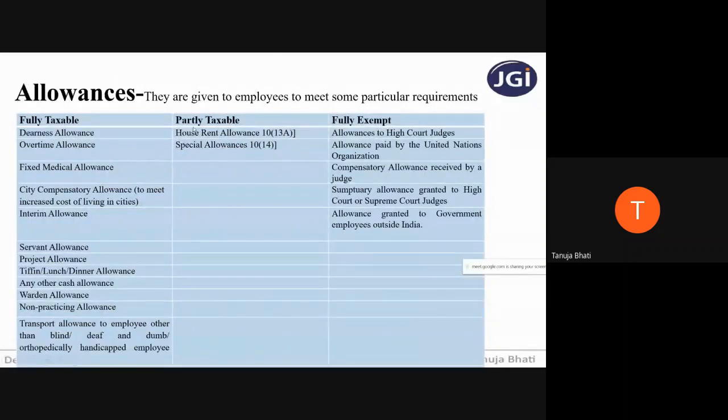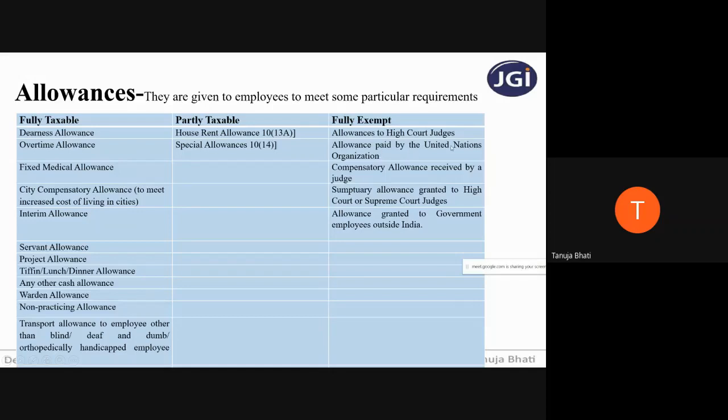Next, let us see what is fully exempt. Then we'll go to partly taxable. So fully exempt means whatever allowances I'll be reading out now, that is 100% exempt. You need not take it under this head, or you can take it under this head and show it as exempt and take the amount as 0. So what are those allowances? Allowances received by high court judges. So if high court judges are getting any type of allowances, it is fully exempt.